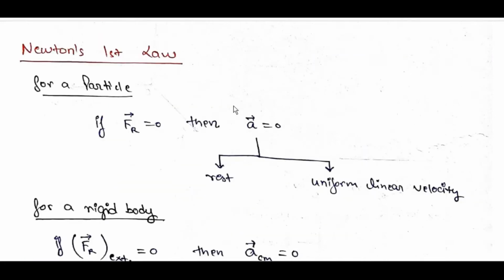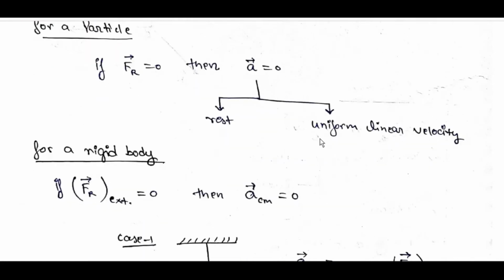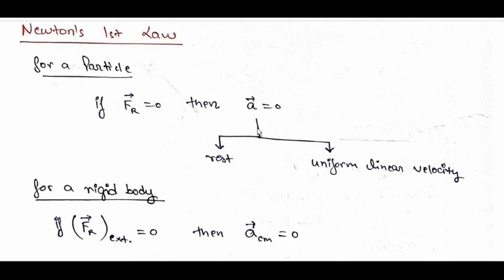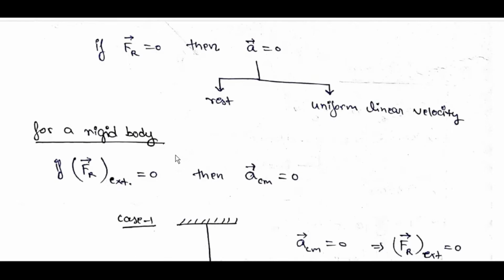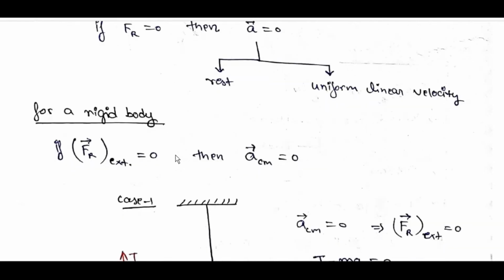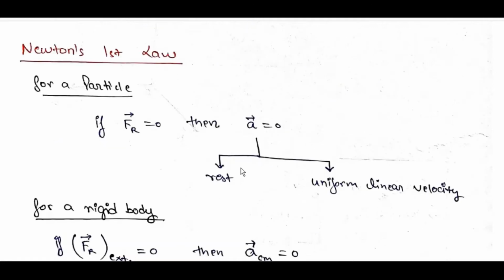Newton's first law: for a particle, if F_R bar is equal to 0, then a bar is equal to 0, so it is at rest or in uniform linear velocity. For a rigid body, if F_R external is equal to 0, then a_CM bar is equal to 0.